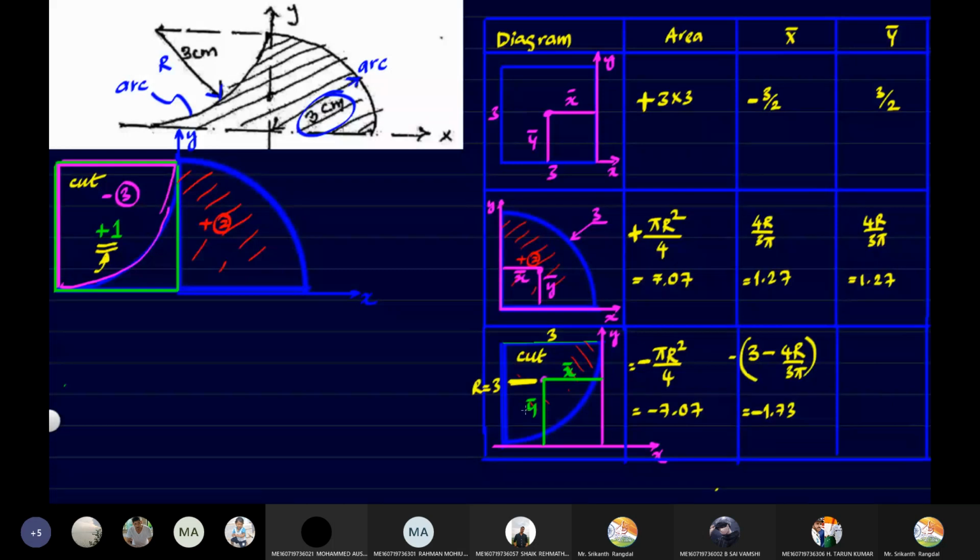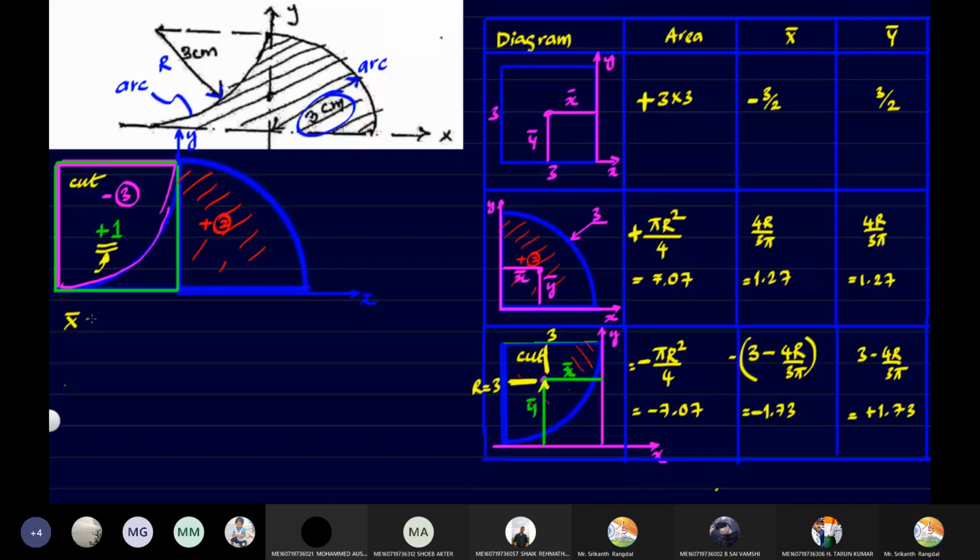Y bar, once again, it's given here. We know the formula for the upper side, but we have been asked to find the lower side. So once again, it will be 3 minus 4r by 3 pi. So the value is going to be the same. But what about the sign? Is it positive or negative? Positive. It is positive because it is on the upper side, above x-axis, and hence this has to be positive.